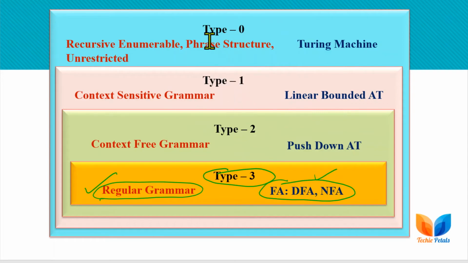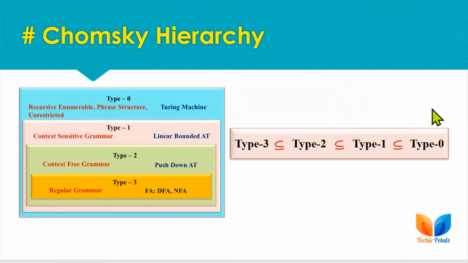Here we represent type 0 grammar corresponding to type 0 language, and type 2 as the grammar corresponding to type 2 languages. So what are these categories and what are these languages? Let's discuss. The Chomsky hierarchy is defined as this.